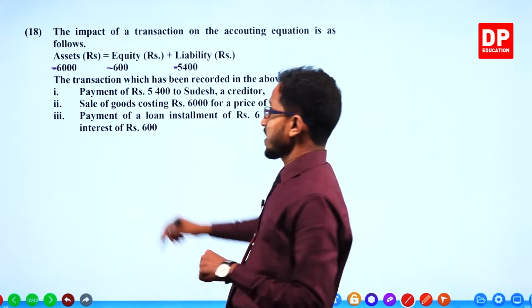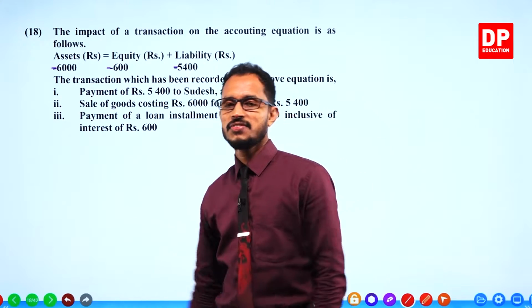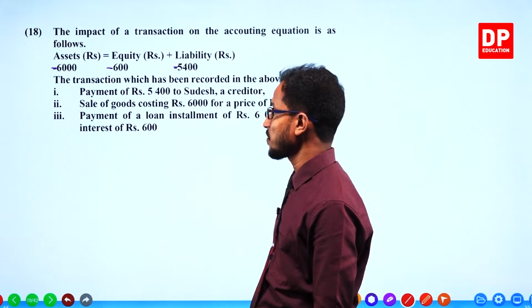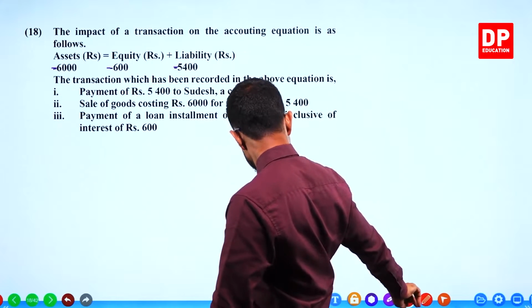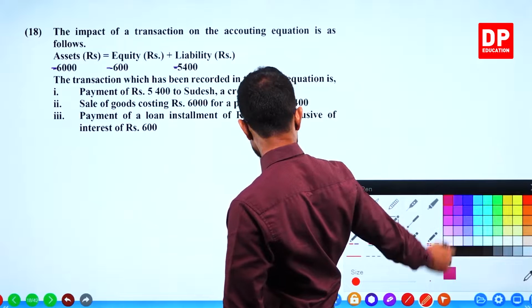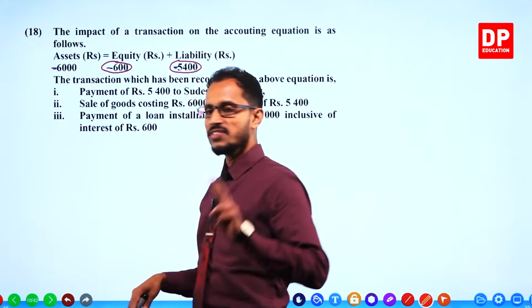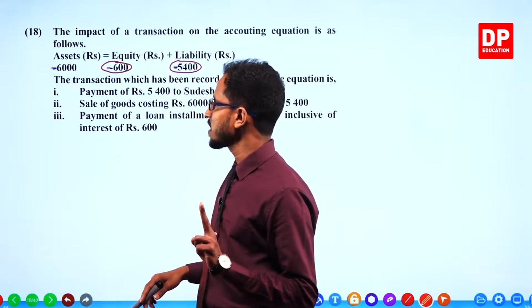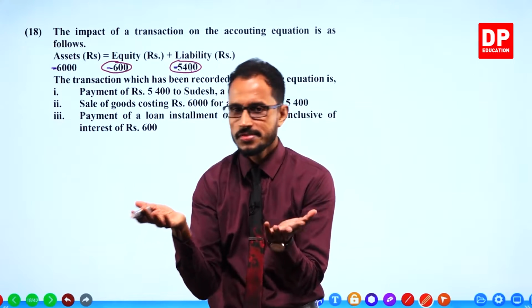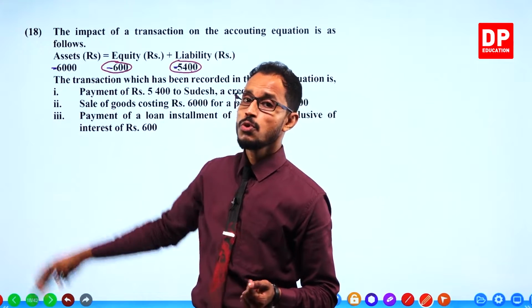Liability has decreased by 5,400. Equity has decreased by 600, which means 5,400 and 600 together total 6,000 decreased from this side, and 6,000 decreased from that side also.